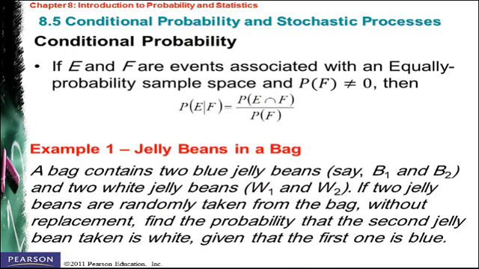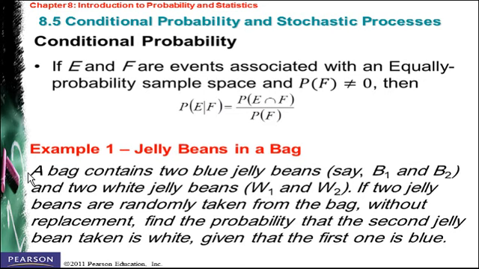Okay, moving to conditional probability. If E and F are events associated with an equally probable sample space, and you know that the probability of F is not equal to 0, then we have the rule that says the probability of E given F, which is conditional on F, is equal to the probability of E and F divided by the probability of F.